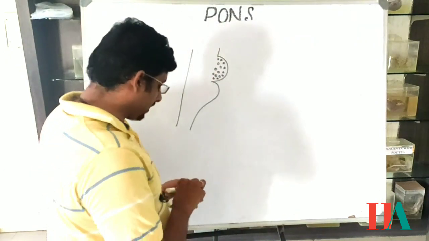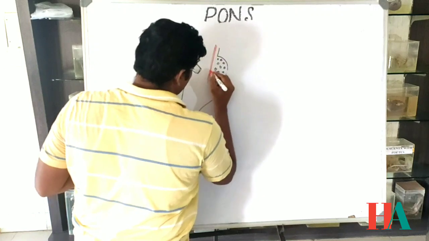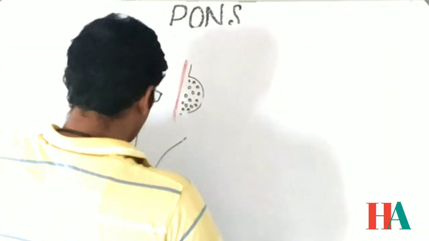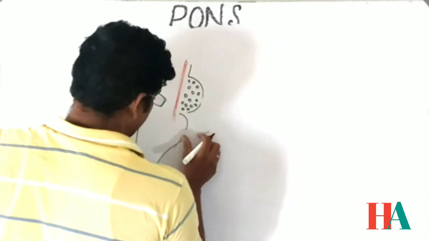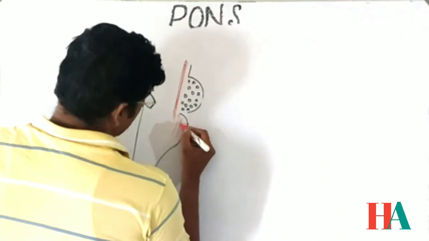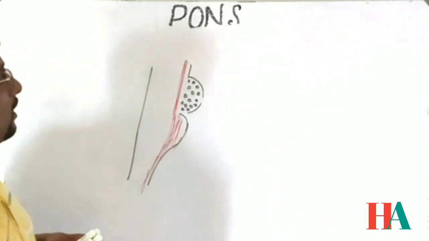And one thing I will draw, and we know that the corticospinal tracts are going to run here, right? They are going to run here, and here and all there are the corticospinal tracts, and they are going to run downwards, right?